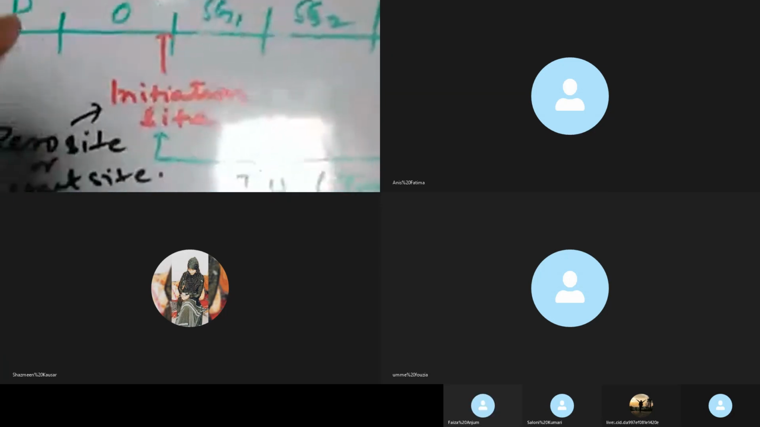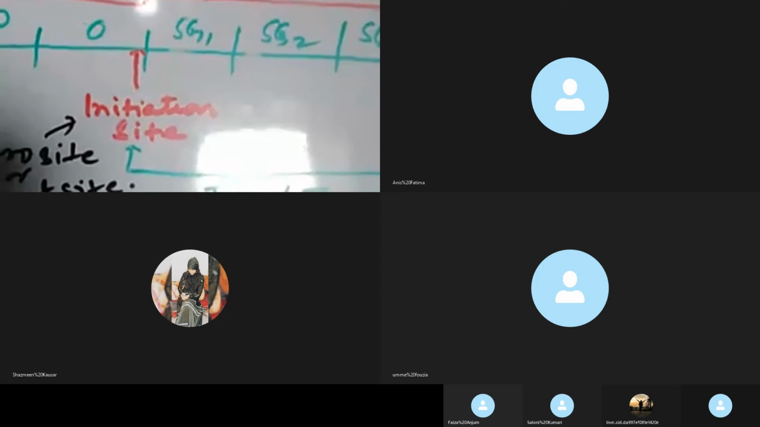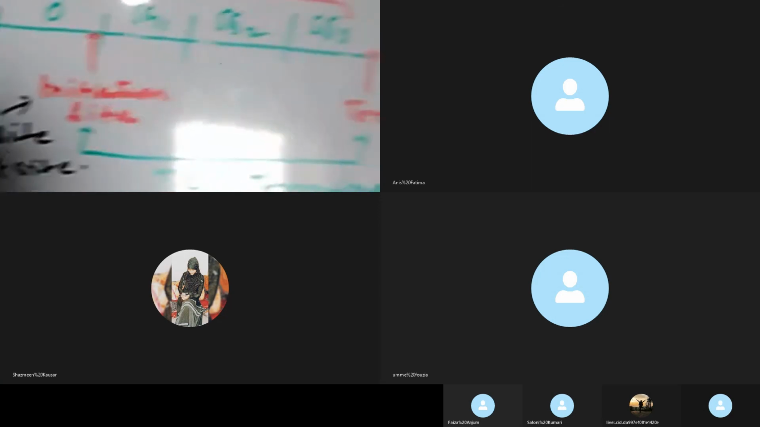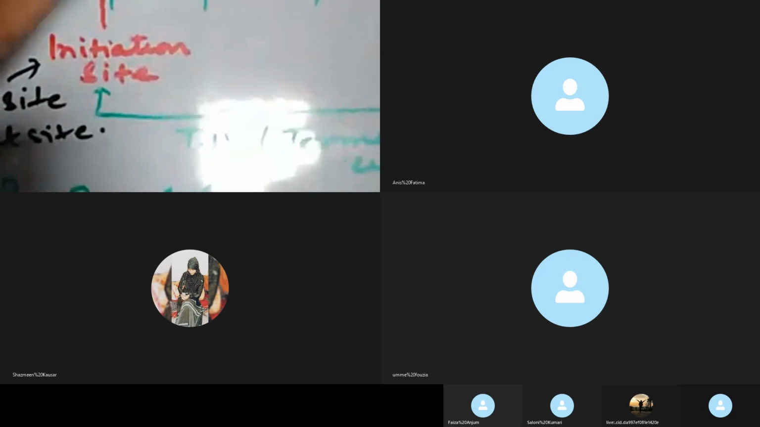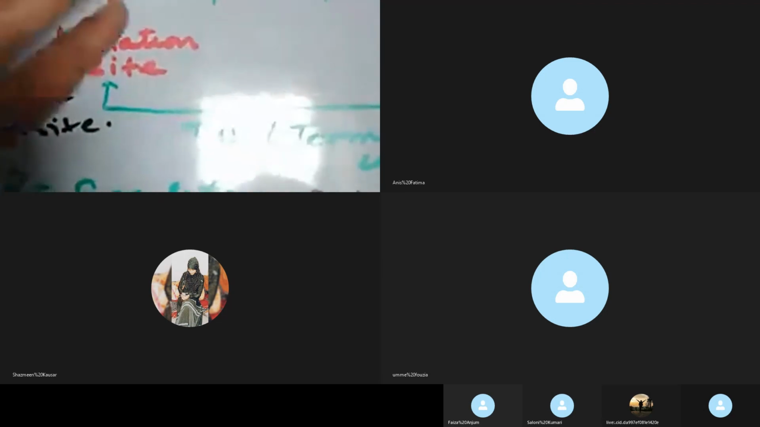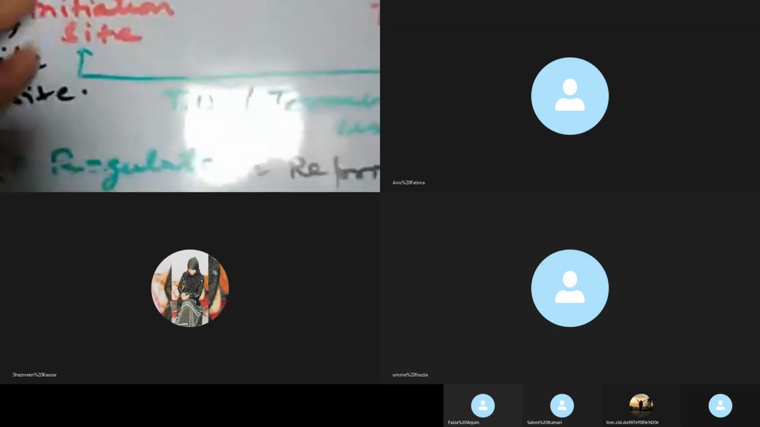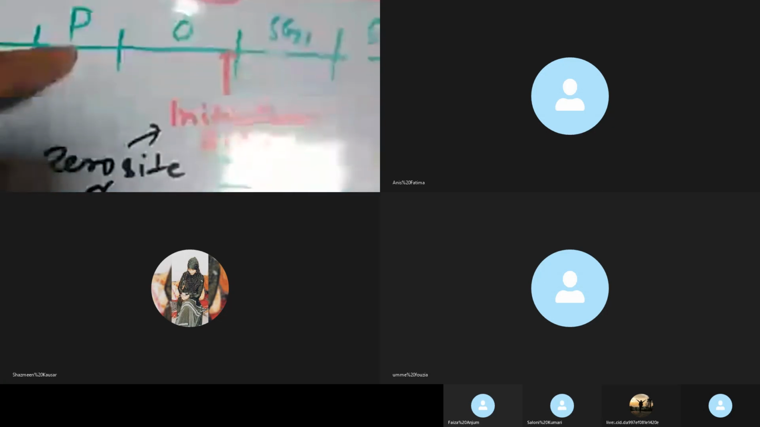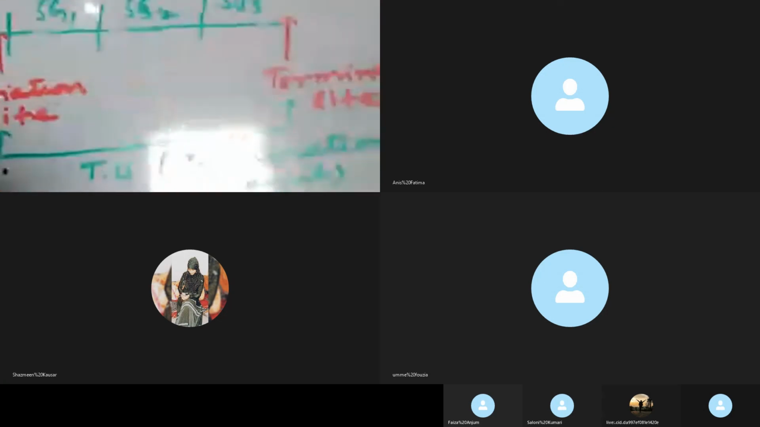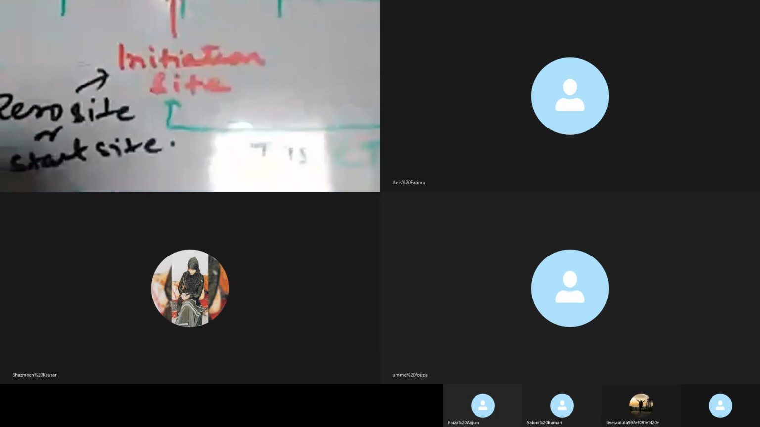What is the promoter region? What is the function of the promoter region? The promoter region is the RNA polymerase binding site. You know that the process of transcription is catalyzed by RNA polymerase, and this RNA polymerase binds at this promoter region. So this is the RNA polymerase binding site, the promoter region.